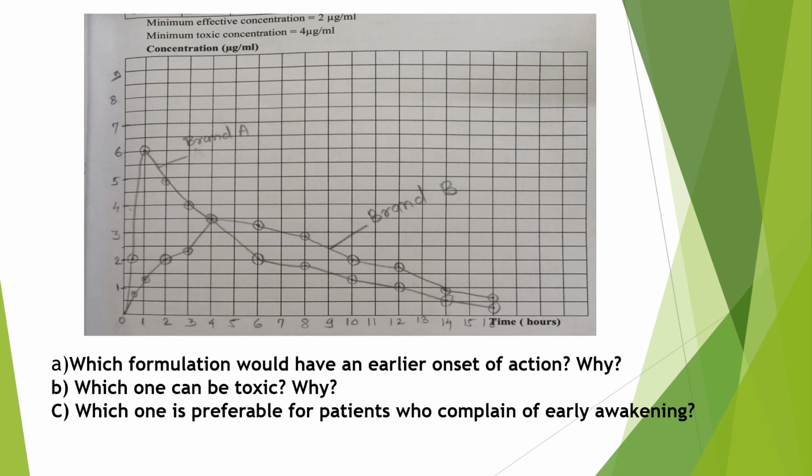Here formulation A has an earlier onset of action because it achieves the minimum effective concentration, that is 2 microgram per ml, at half an hour after drug administration, while B achieves the minimum effective concentration of 2 microgram per ml at 2 hours after drug administration. So formulation A has an earlier onset of action.